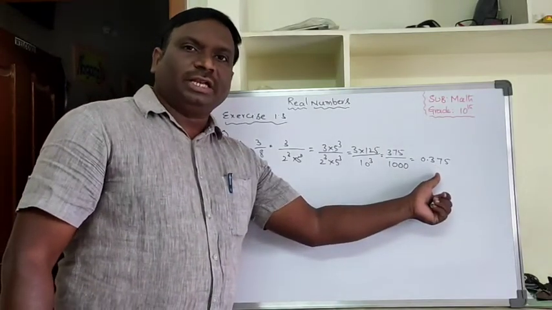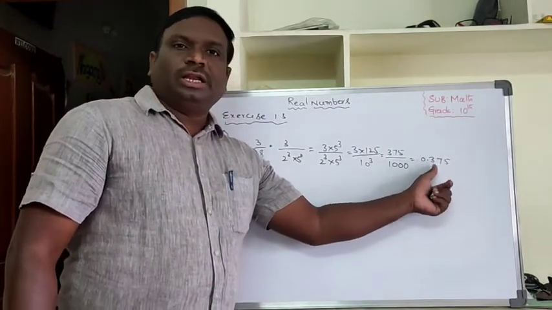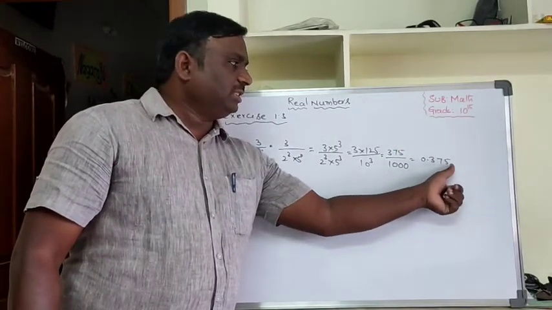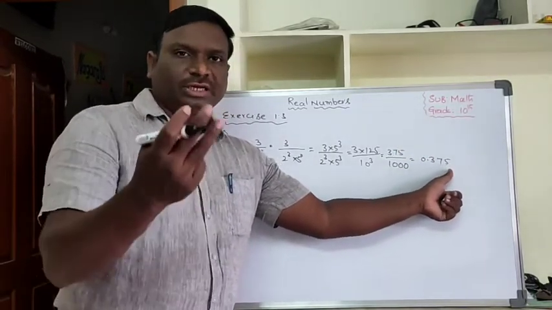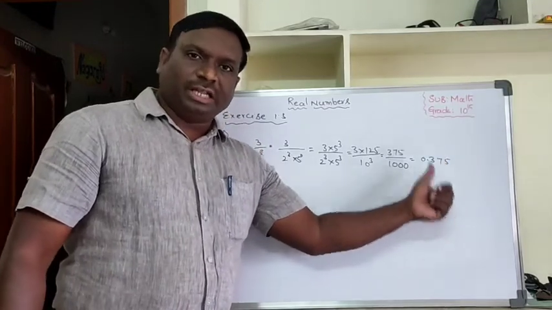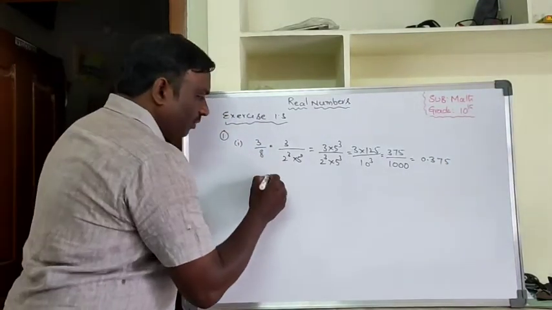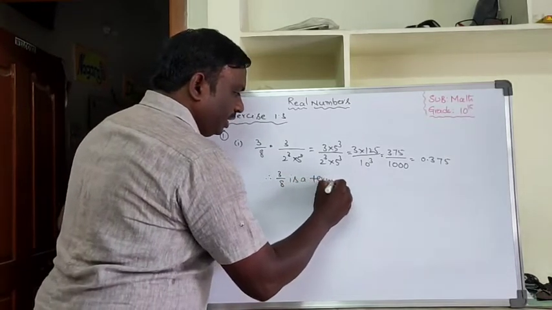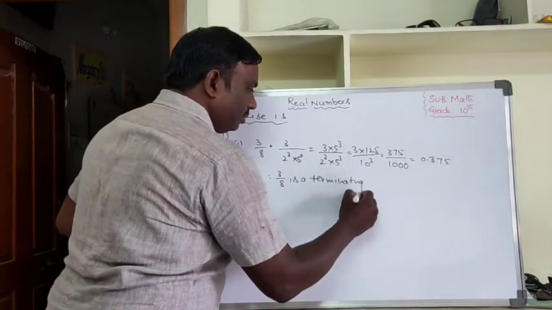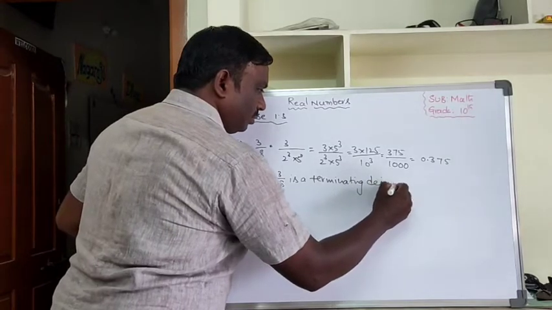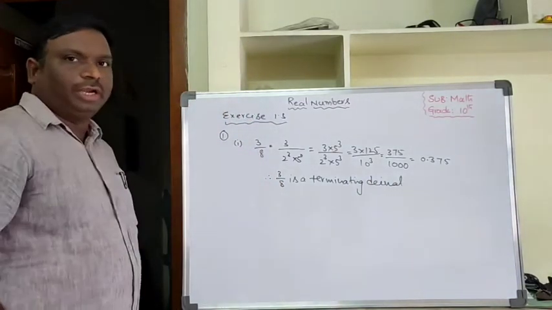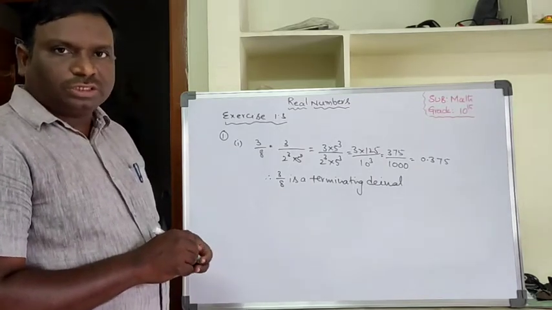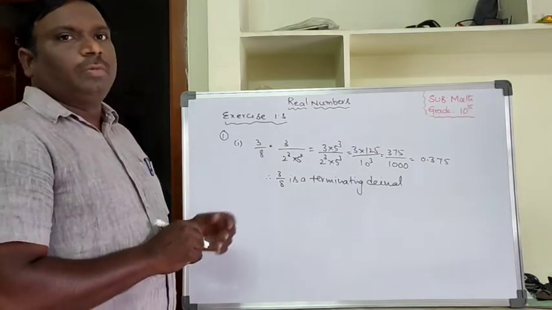So what is a terminating decimal? A terminating decimal means the decimal part ends with some finite digits. Here the decimal part is ending with some finite digits. Three digits are there. That's why it is a terminating decimal. So therefore 3 by 8 is a terminating decimal. Like this, 1 mark or 2 marks questions they will ask in your public